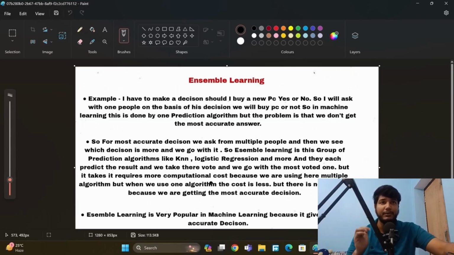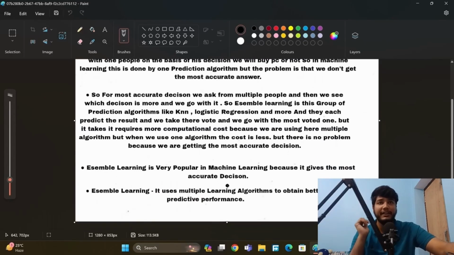But it requires more computational cost because we are using multiple algorithms. When we use one algorithm, the cost is less. But there is no problem because we are getting the most accurate decision, okay? So Ensemble learning is very popular in machine learning because it gives the most accurate decision. It uses multiple learning algorithms to obtain better predictive performance, okay?